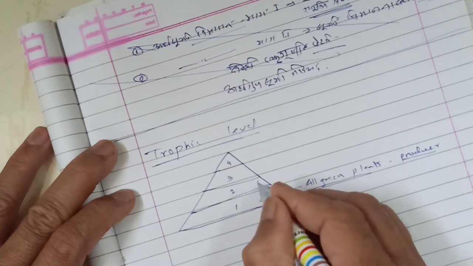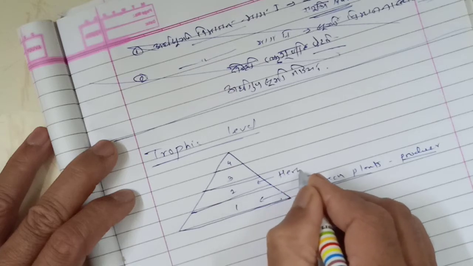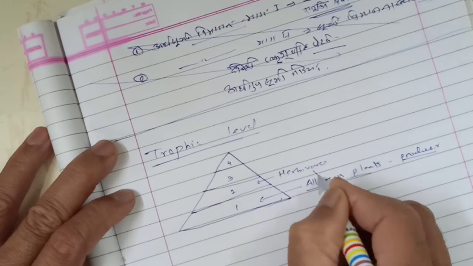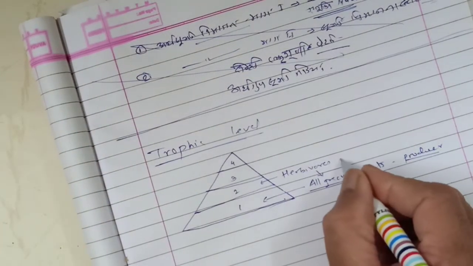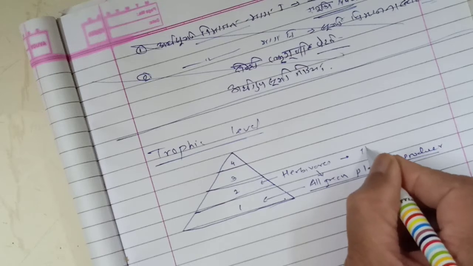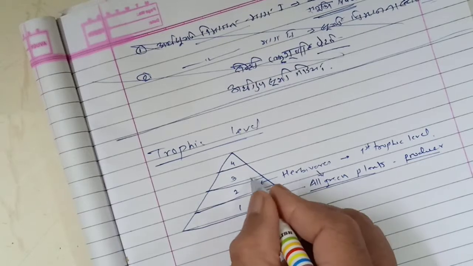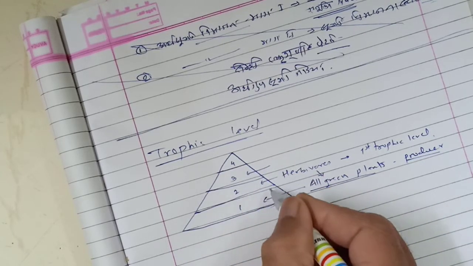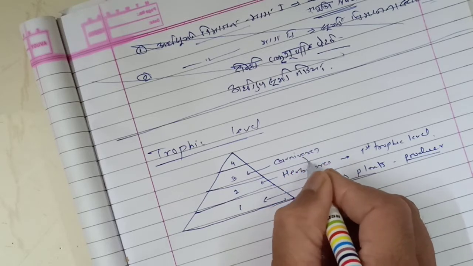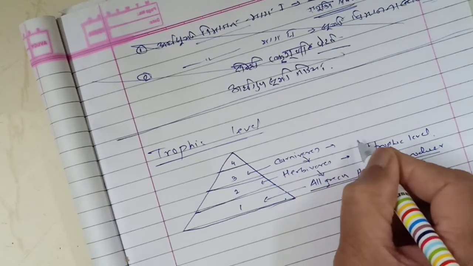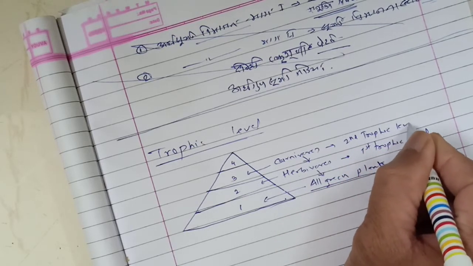In the second level, all herbivores are there. Herbivores means those who feed on green plants. They are included in the second level, which is called the first trophic level. Then on herbivores, the carnivorous animals feed, which is called the second trophic level.